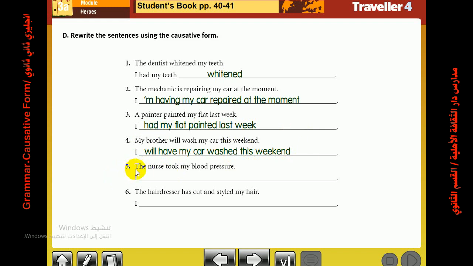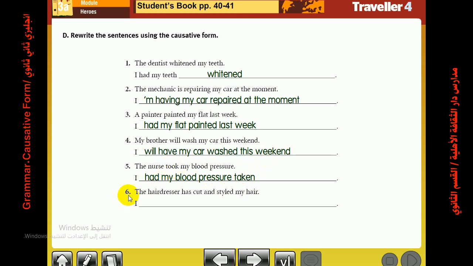Number 5, the nurse took my blood pressure. So I had my blood pressure taken. I used the verb had because the original tense is past simple, took. I used had to be the same tense. I had my blood pressure taken. Taken is verb 3 of the verb took.